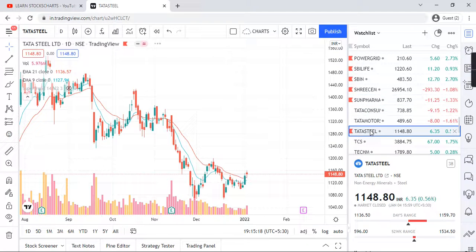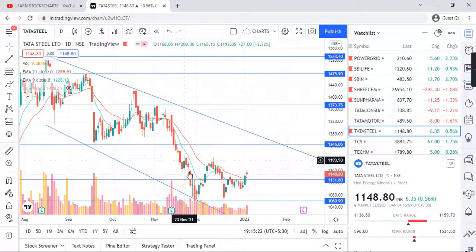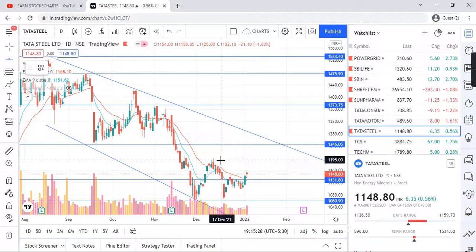Then Tata Steel, because right now we are not able to find any pattern, but yes, this might act as a W shape pattern, but let's wait for some time. I'm not sure on it.